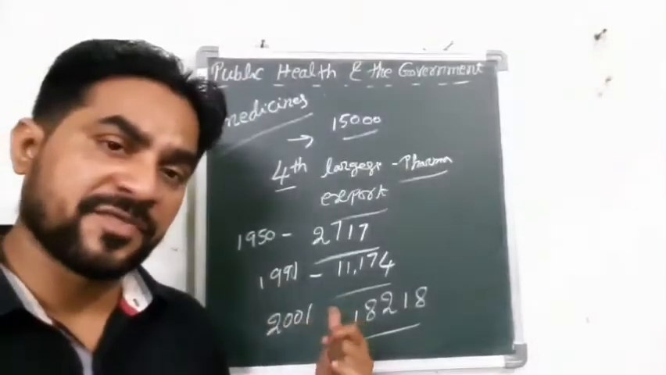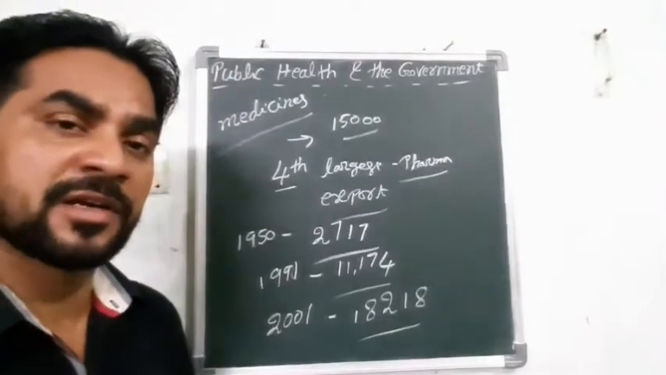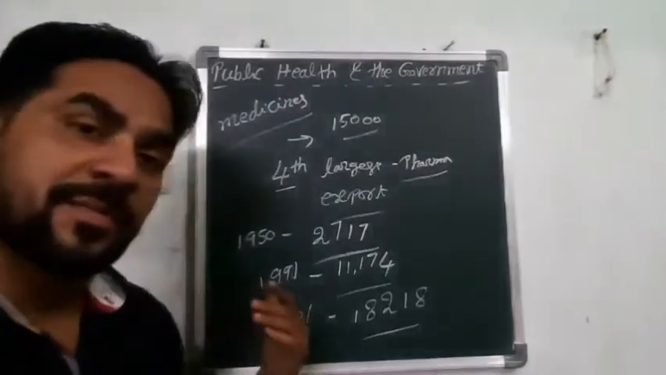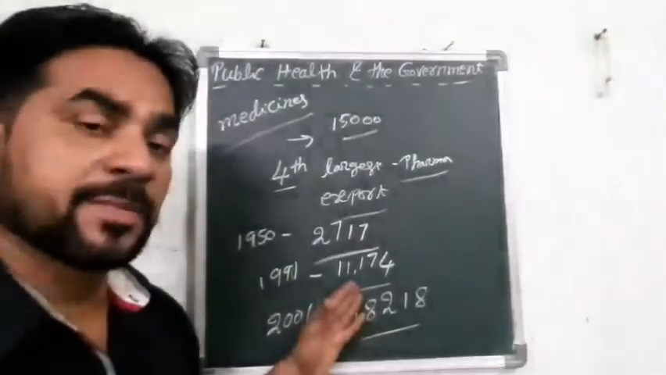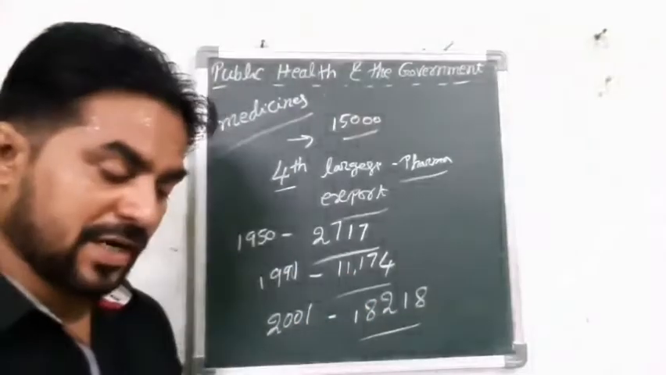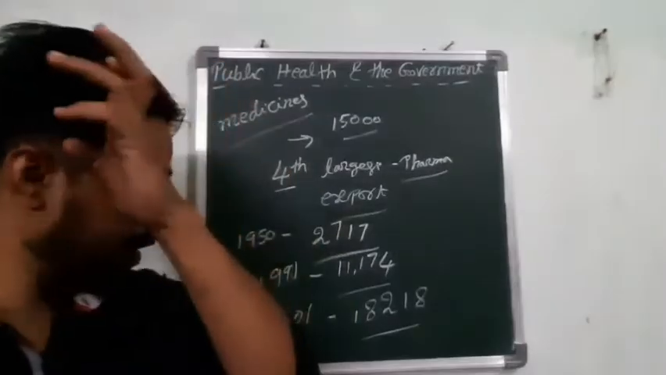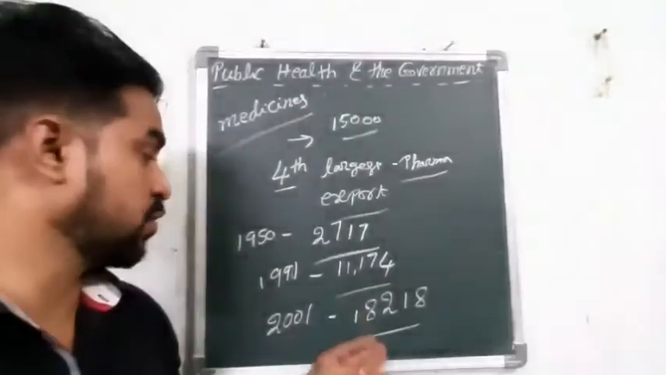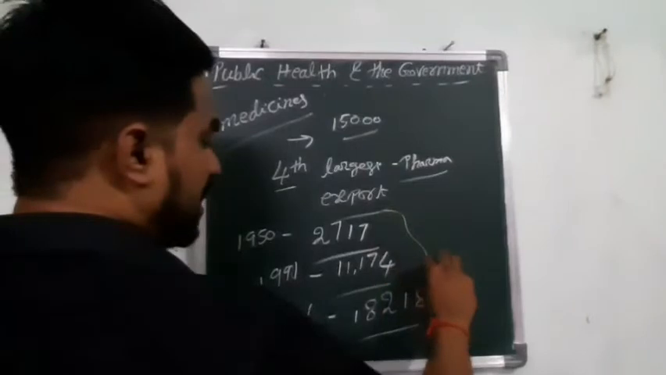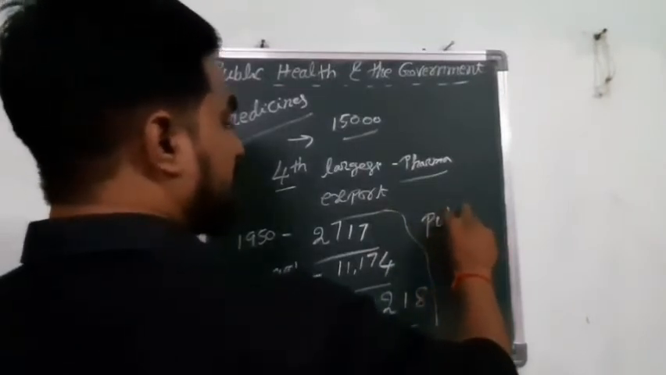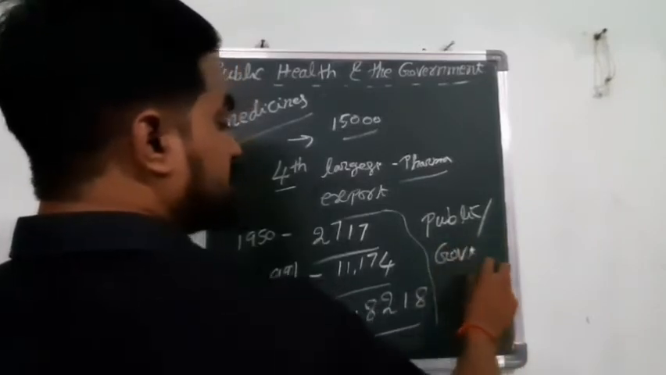In 1950, after independence, we had only 2,717 hospitals. From 1991, after independence, there was a lot of development. It means 11,174 hospitals were developed. According to the 2001 census, it is 18,218 hospitals. All these are the hospitals which come under public control, otherwise called government control.